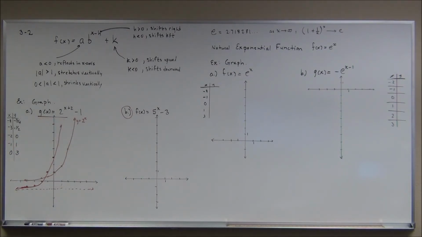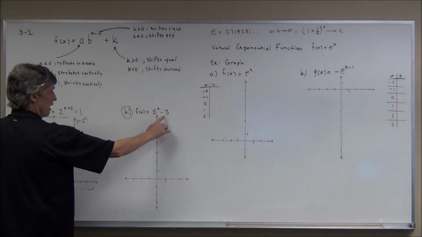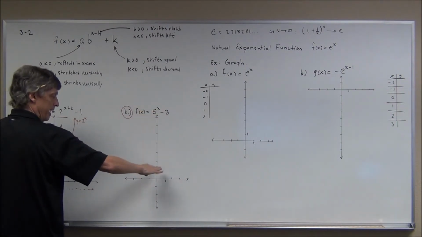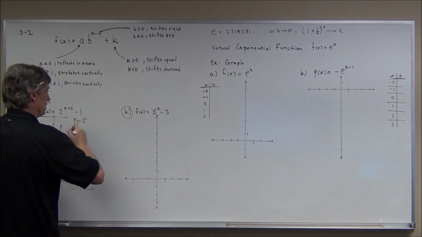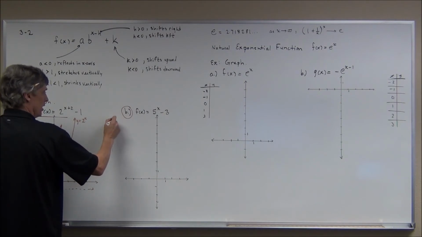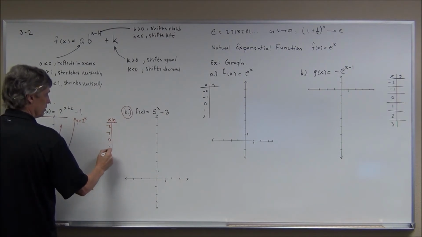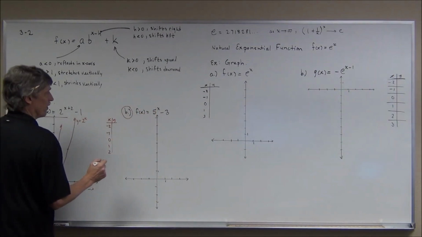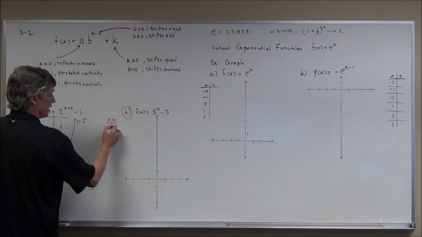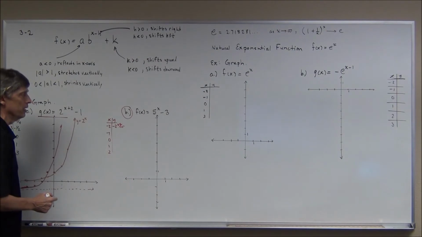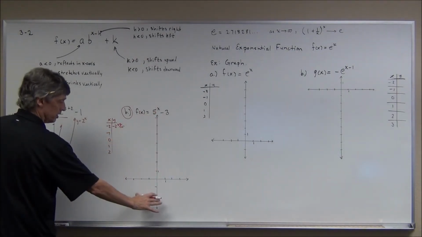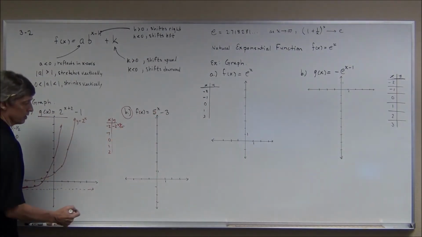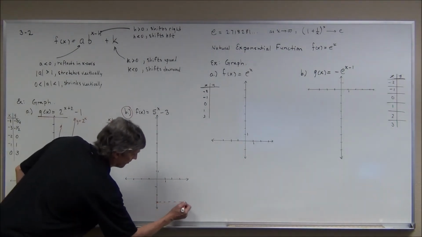Now this next one only has one transformation, and that's the graph of y equals 5 to the x with a -3, dropping down 3 units. Everything else stays the same, so if it might help you, make a t-chart. -2, -1, 0, 1, and 2. Plug -2 in, 5 to the -2 is 1 over 5 squared, 1/25. So this is negative 2 and 24/25. So it's going to be practically negative 3. In fact, since it got shifted down 3 units, y equals negative 3 is going to be the horizontal asymptote. I'll go ahead and put that in right now.